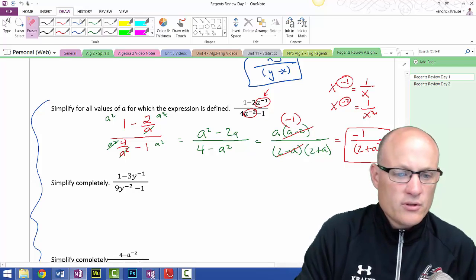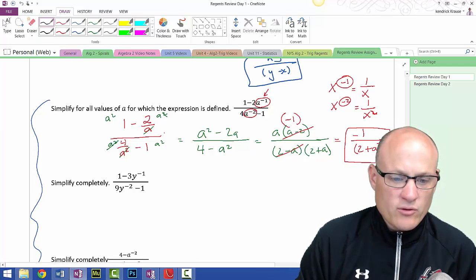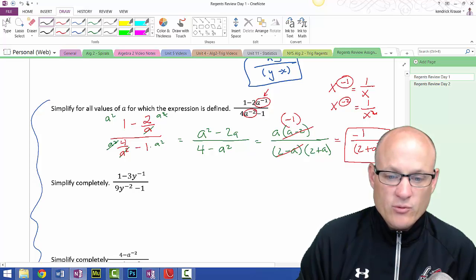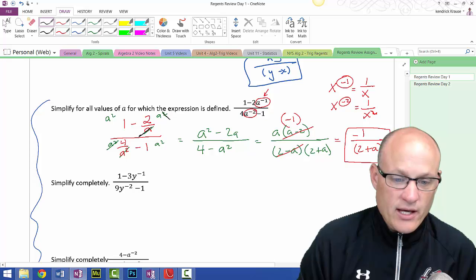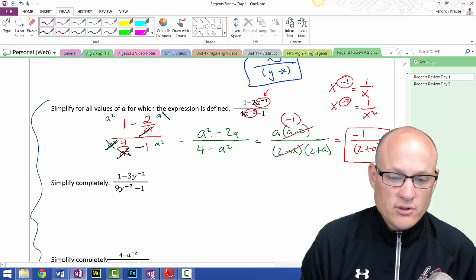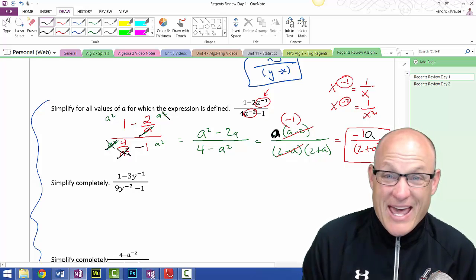So let's go through. 1 minus 2 over a, over 4 over a squared minus 1. Multiply by a squared, multiply by a squared. Minus, that cancels with that, minus 2a. a squared, those cancel, and those cancel. I get 4 minus a squared. So in the numerator, I'm taking out, oh, there's my mistake. There's my mistake. It's not -1, it's -1a.